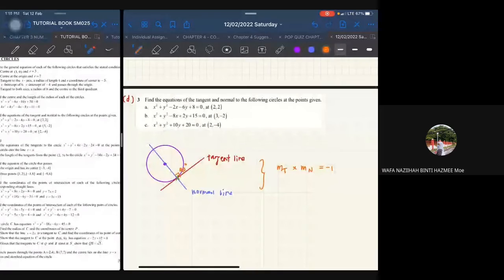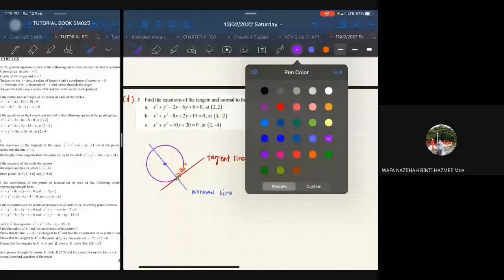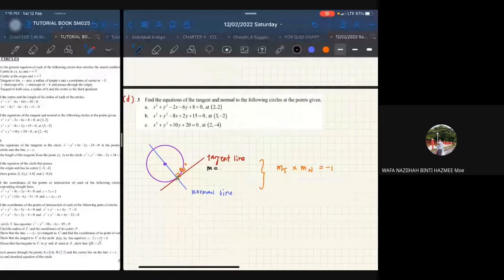Let's say the gradient of the tangent line is 4.